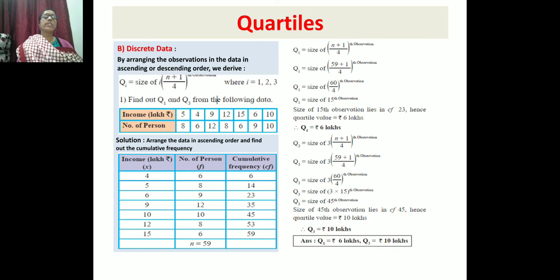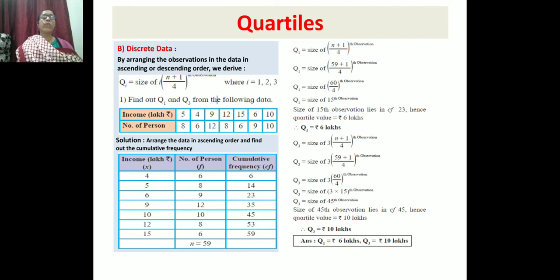For 4 it is 6. For 9 it is 12, for 12 it is 8, for 15 it is 6, for 6 it is 9, and for 10 it is 10. Now we have to arrange this data in ascending form.